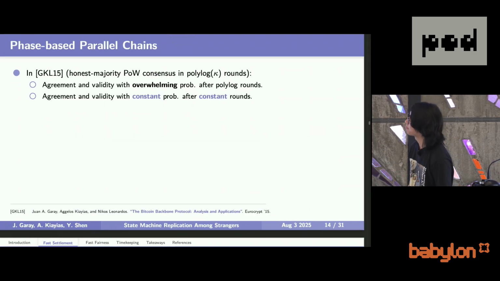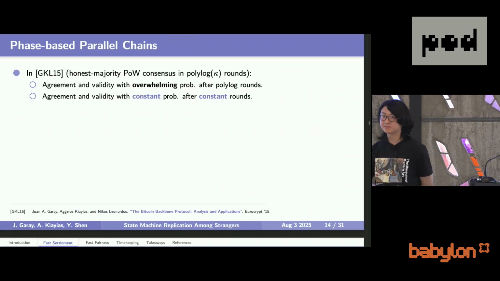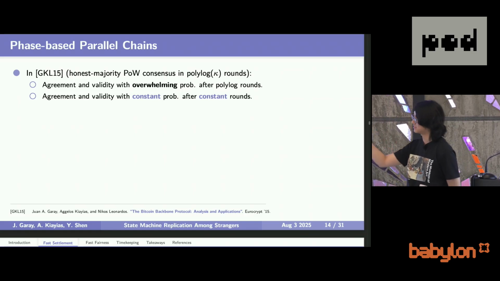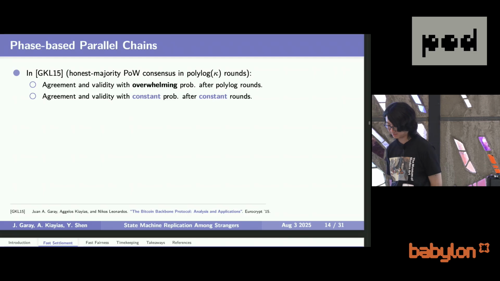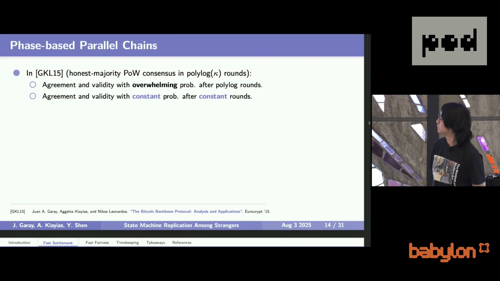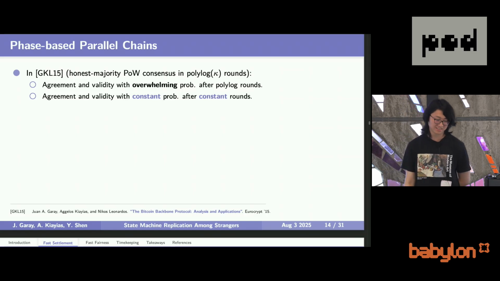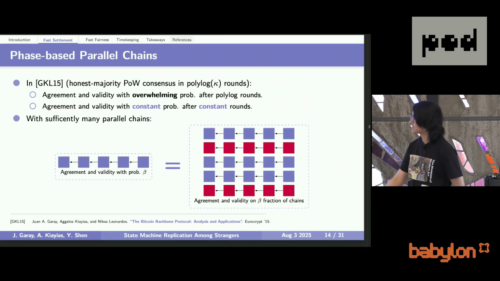Okay, so let's see. When we have these parallel chains to run these consensus instances, what we know is that a single instance has good properties, agreement and validity, with overwhelming probability after super-logarithmically many runs. And another thing is that it will have good properties with constant probability if you terminate in constantly many runs. If we only have a single chain, as on the left side, then this is not good because we would not be able to tell if we have agreement or validity.